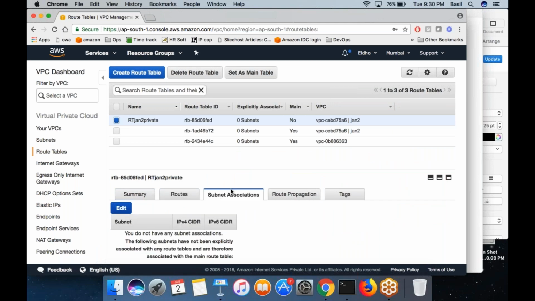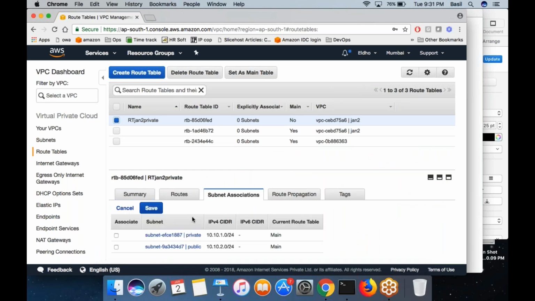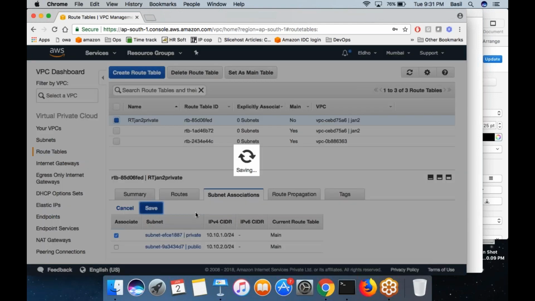Click on this tab, subnet association, then click on the edit button. You have the option to choose which subnet you want to associate this route table with. So I am choosing this private subnet, with the routing table that I have just created, that has only one rule about the local connection. I am attaching it to the subnet called private. So click on the save button. That's it. It is attached.